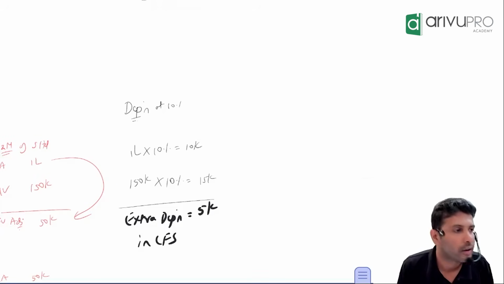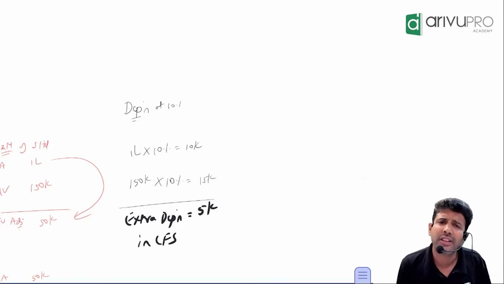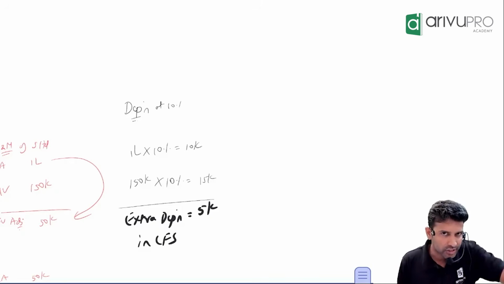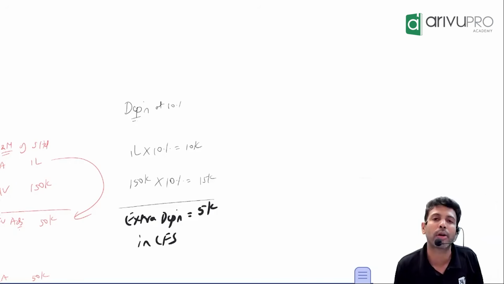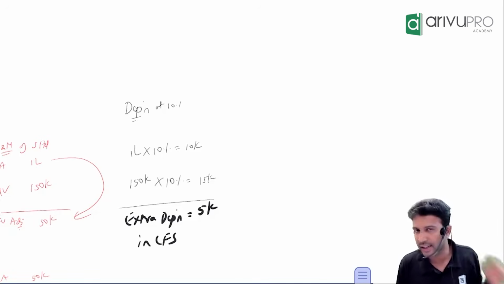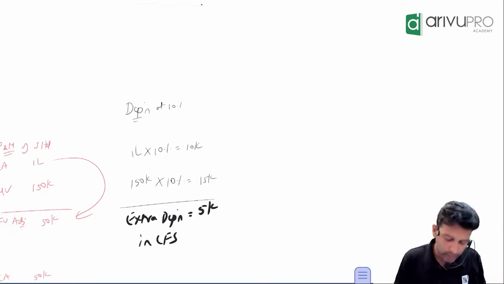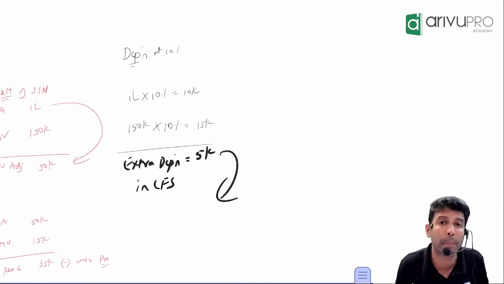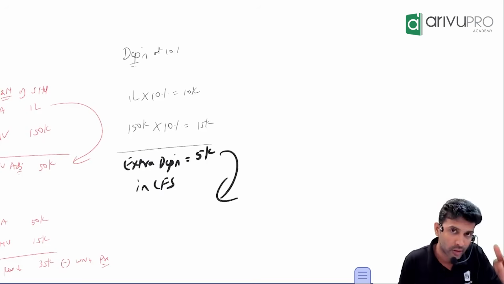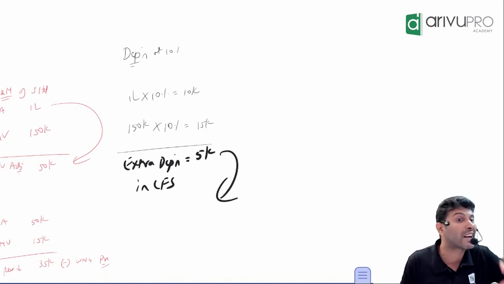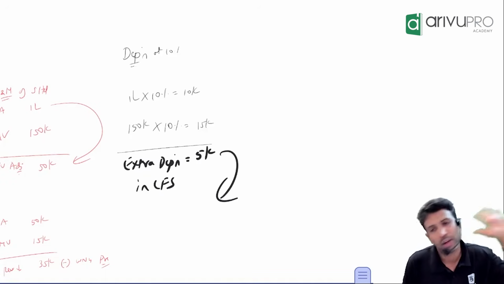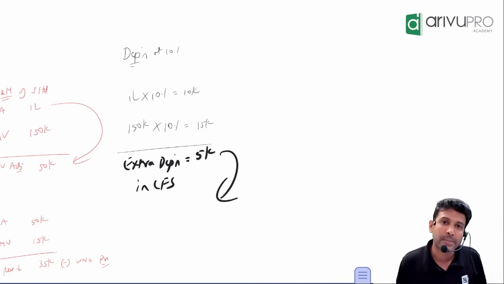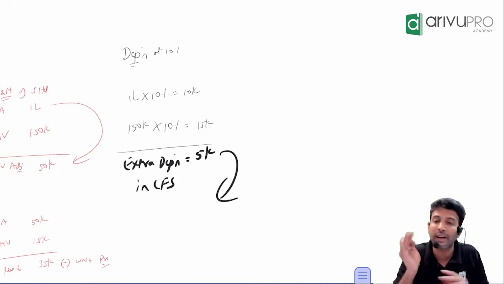Done now? Yes, sir. Now depreciation is an expense. If we have to increase an expense, what will happen to profit? If an expense increases, profit will reduce. That means due to this 5,000, the subsidiary's profit will have to be reduced. All that adjustment is happening through working note number 4, because all this analysis we are doing in working note number 4.